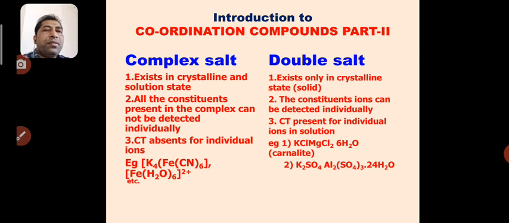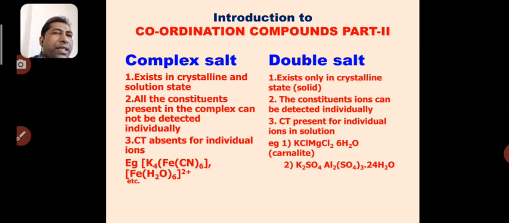So what is the basic difference? The individual constituents, like the metal, whatever it may be, Fe or cobalt or nickel, which is attached to several ligands, will not be separated. And second, we cannot take the CT for these individual molecules like the ligand or simply the metal.